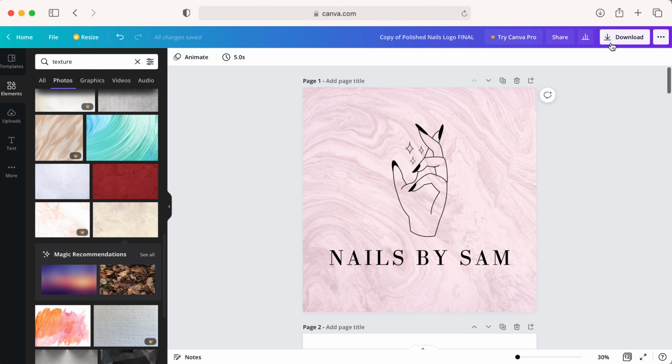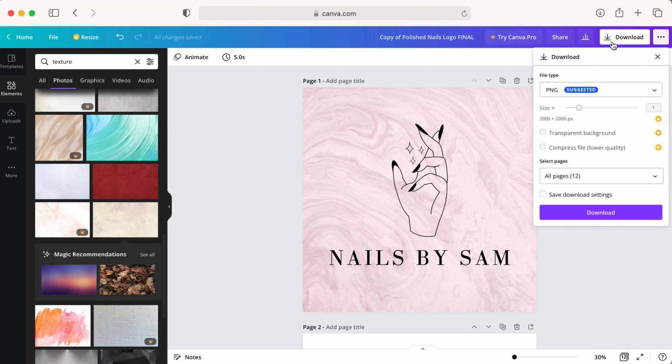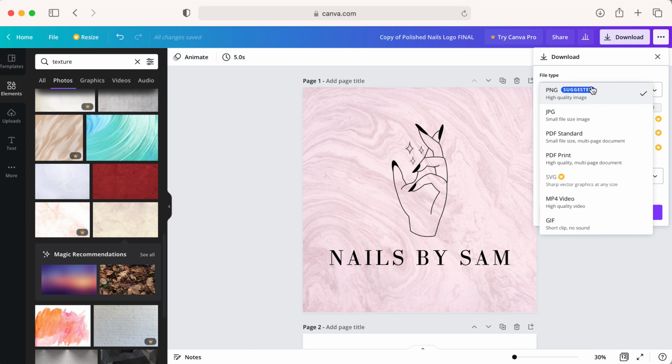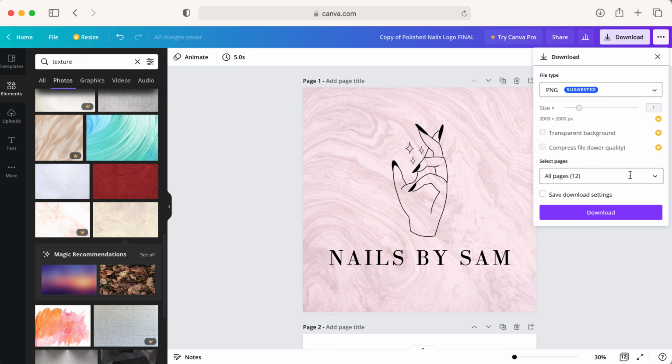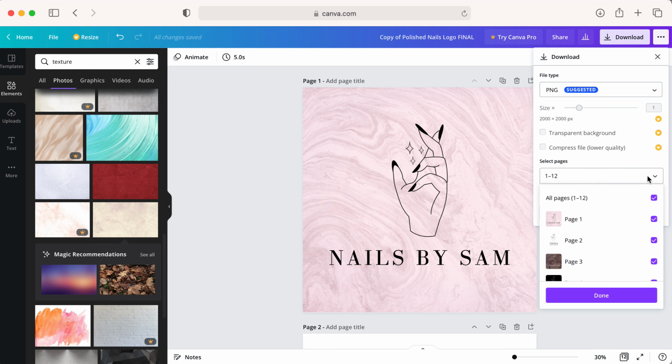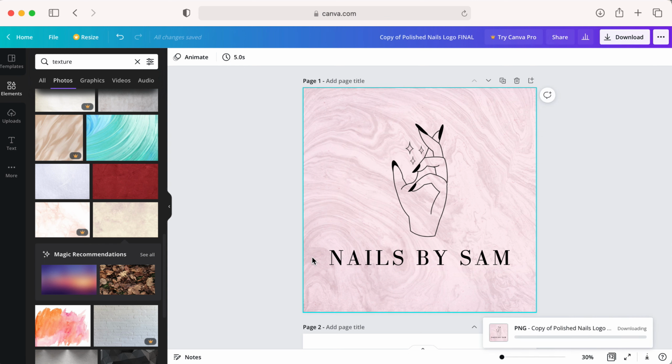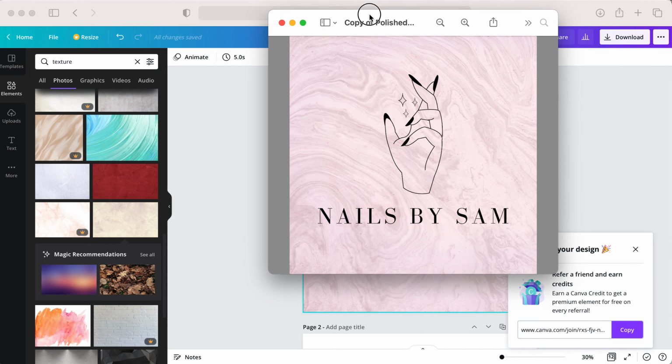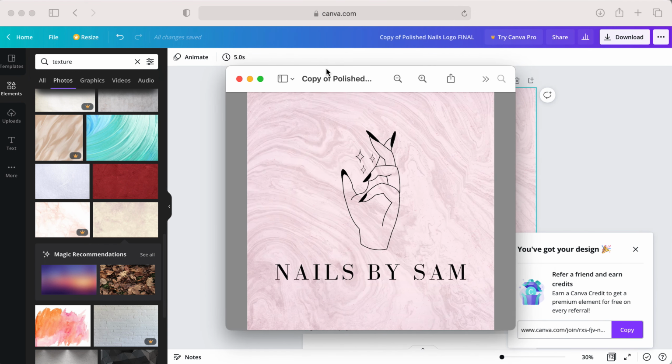And then to download, just go here. You can do either PNG, let's just leave it there. But there's also, if you want to do JPEG. And then click here. It automatically selects all the pages for you. So if you just want one page, just click here. Let's click one. Done. Download. And there's your final logo.